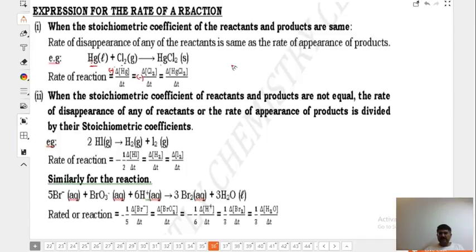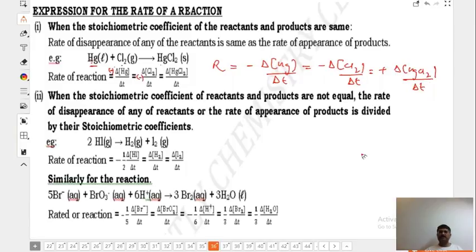I write it like this: rate of reaction is minus of rate of change of mercury with respect to t, minus of d Cl2 by dt, and plus d HgCl2 by dt. If the stoichiometric coefficients are different, that doesn't make any difference. Physical state might be different, that doesn't make any difference either.